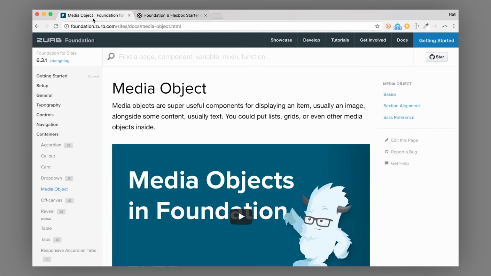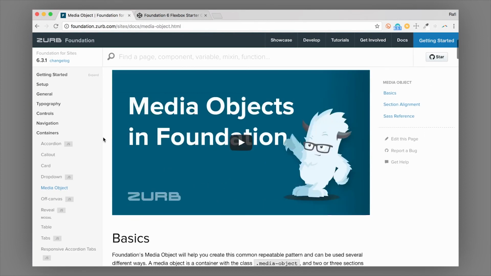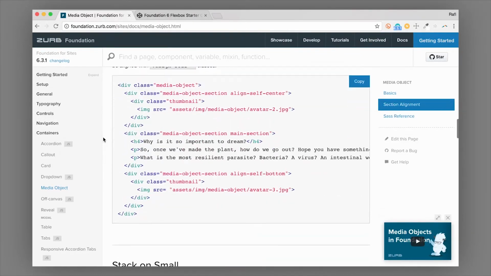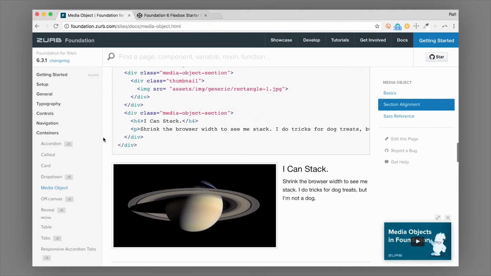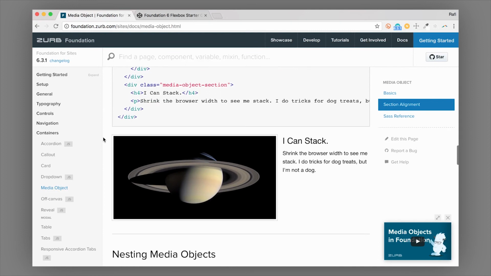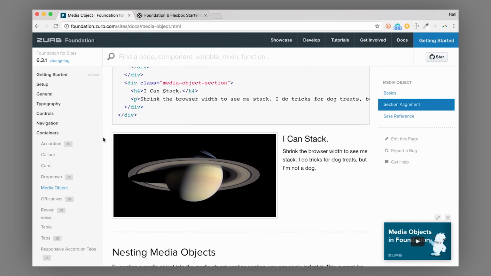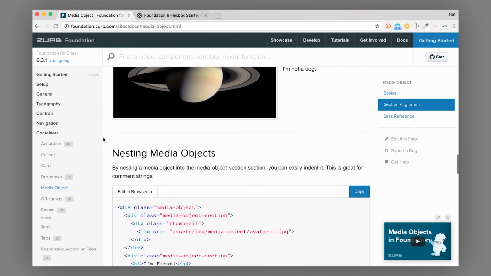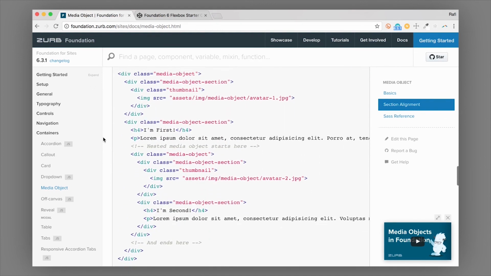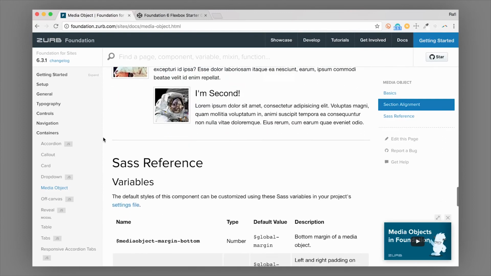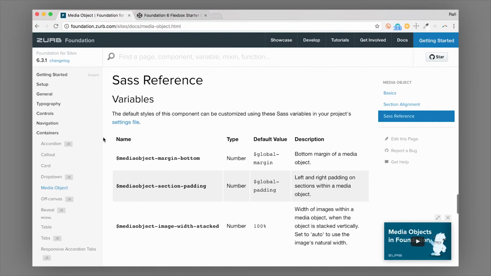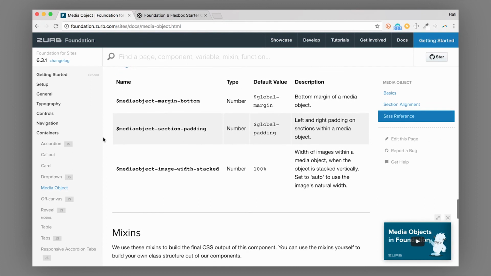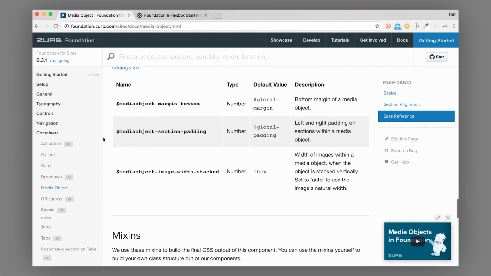So that's the media object. Tons and tons of cool use cases for it. It's really going to save you a lot of lines of code. So this is a really handy component. It has a flex mode, a flexbox mode, which is going to be default in Foundation 6.4. But then there's also a version in the float mode as well. And then you have all these Sass variables in your settings file that you can adjust as needed.